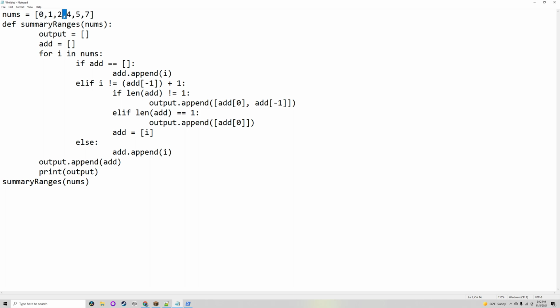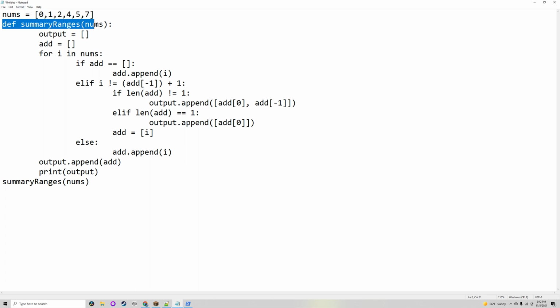The reason it doesn't go 2 to 4 is because there's a big gap. It has to be consecutive. So 2 to 4 is not consecutive, and 5 to 7 is not consecutive, but 0 to 1 and 1 to 2 are consecutive, and 4 to 5 is also consecutive.